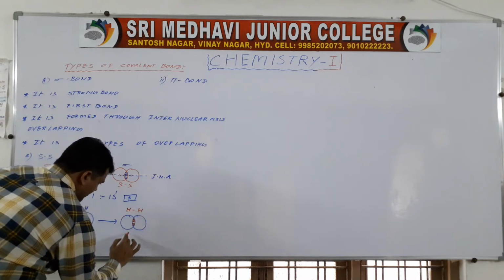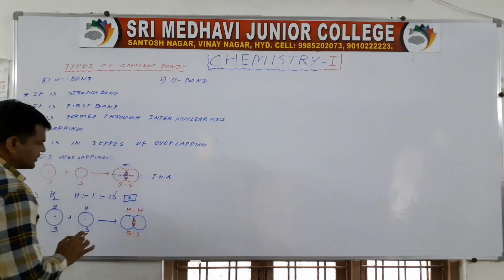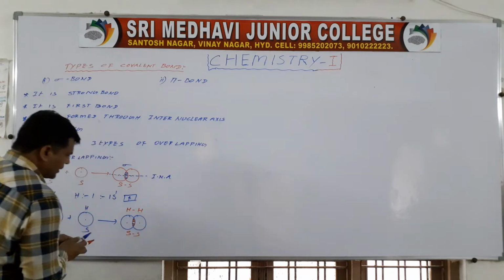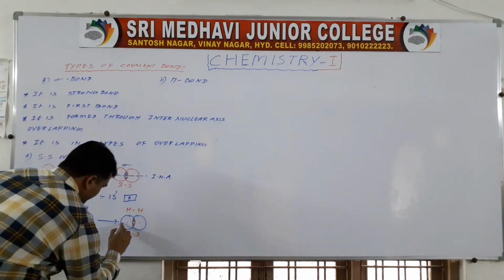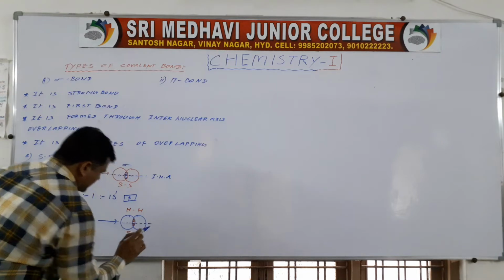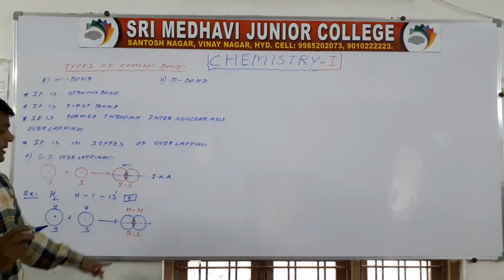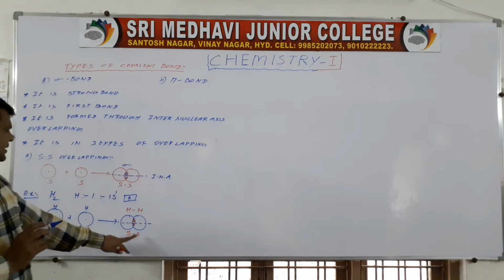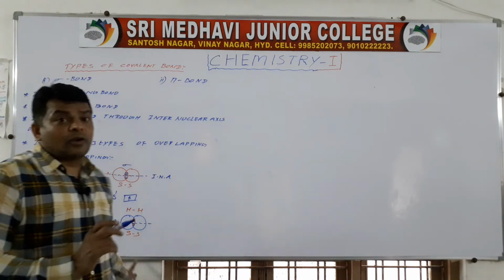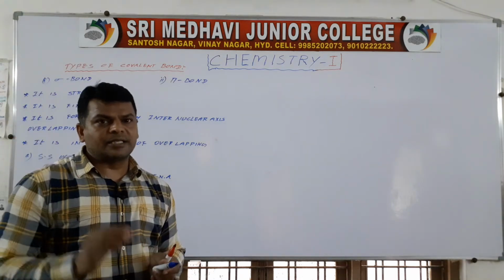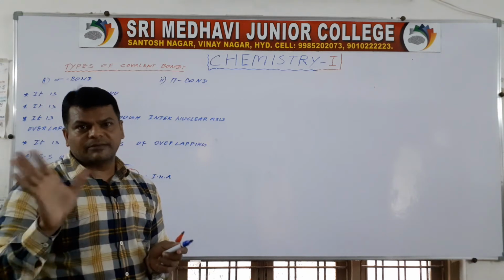The internuclear axis is the axis which joins the two hydrogen nuclei. The overlapping is along the internuclear axis, so a very strong sigma bond is formed.